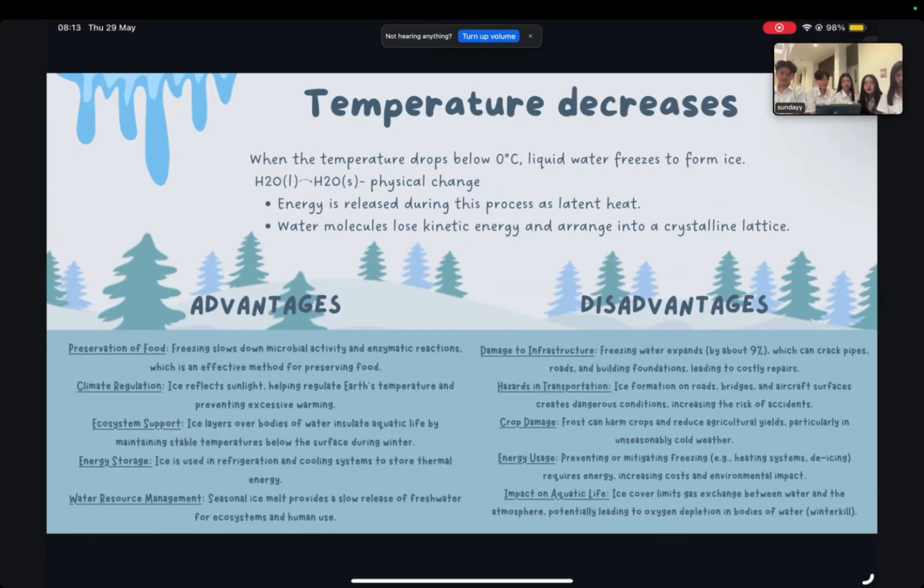Advantages: preservation of food, climate regulation, ecosystem support, energy storage, and water resources management. Next are the disadvantages: damage to infrastructure, hazards in transportation, crop damage, energy usage, and impact on aquatic life.